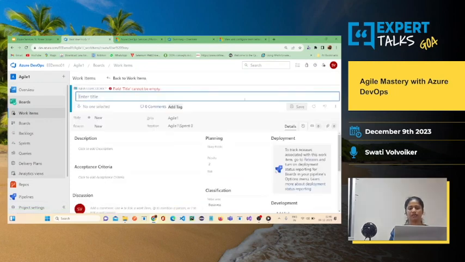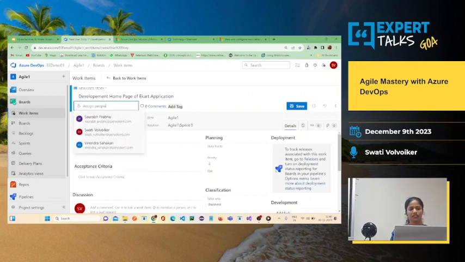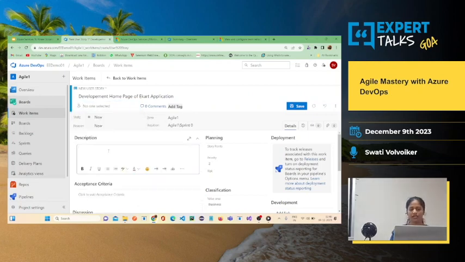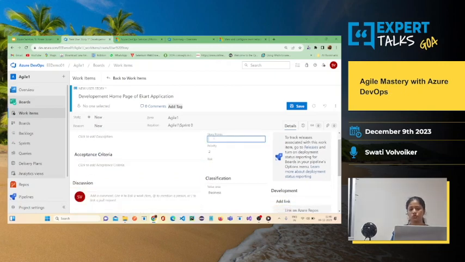for example, a development of the login page, or any other page, or development of the home page of the e-cart application. Okay. Then you can assign it to anyone, whosoever the developer is. You can add the description inside. You can add the acceptance criteria here. You can add the story point.